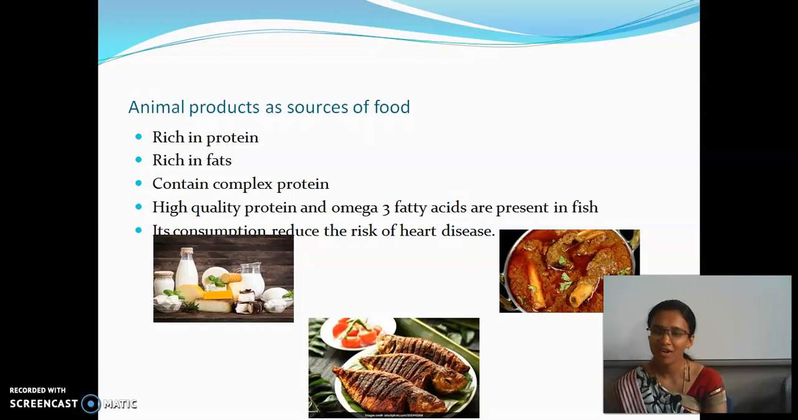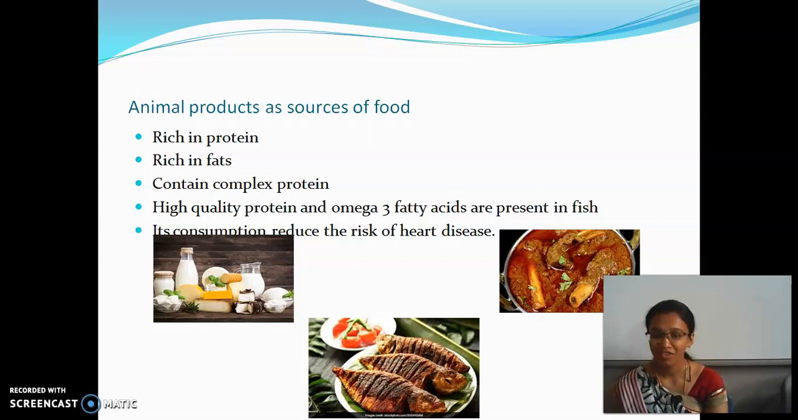These are all from where? Do we get them from plants or from animals? We get these from animals. And these animal products are rich in protein, and they are also rich in fat.